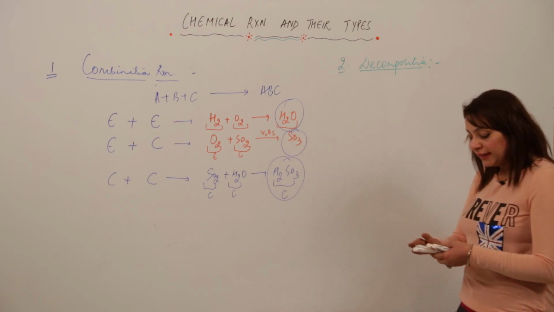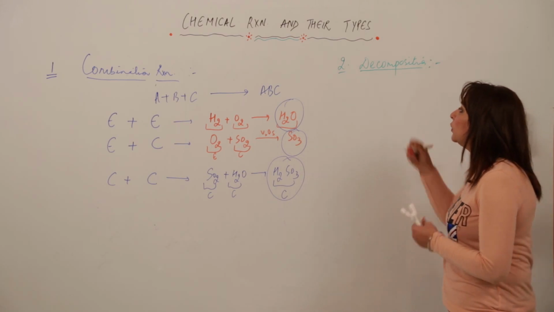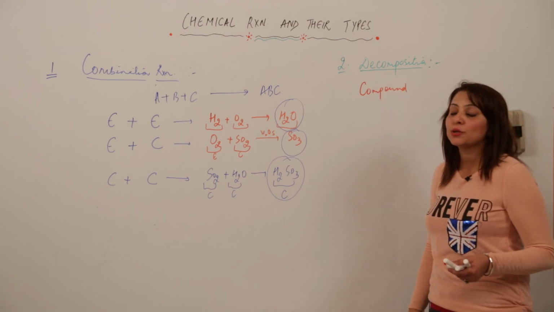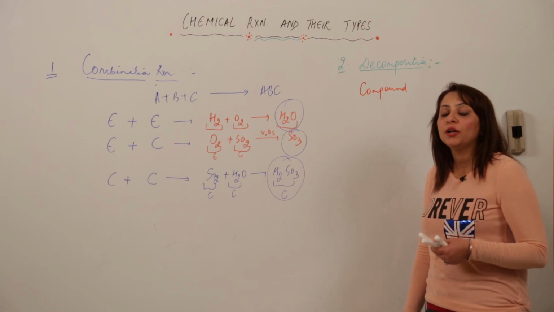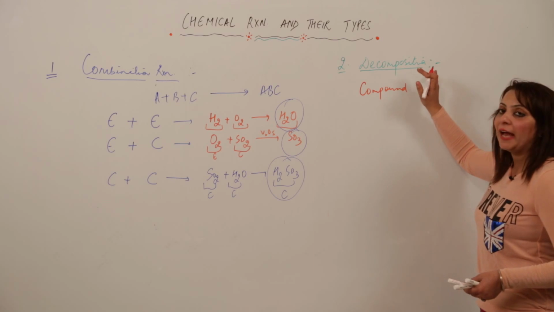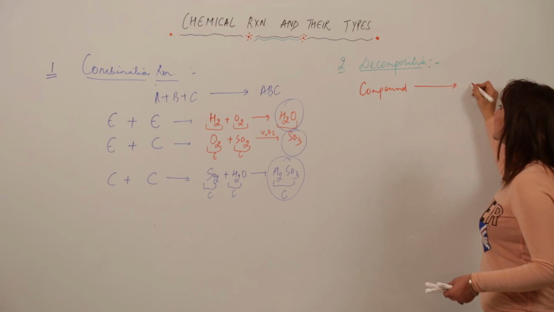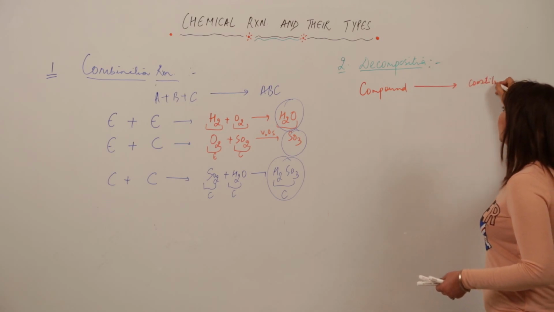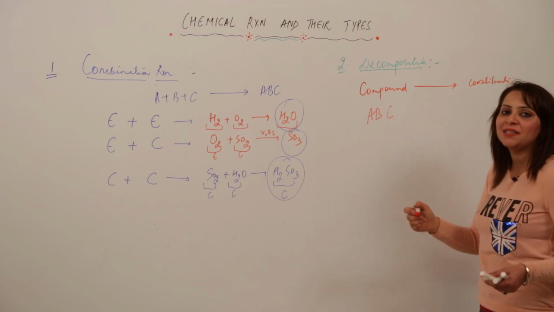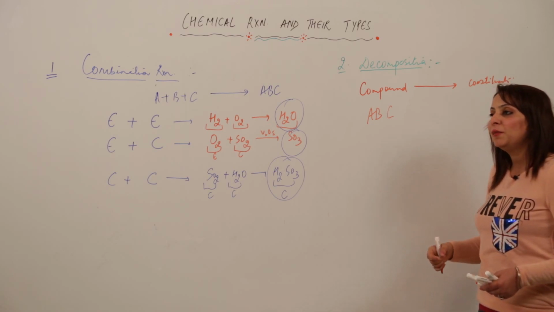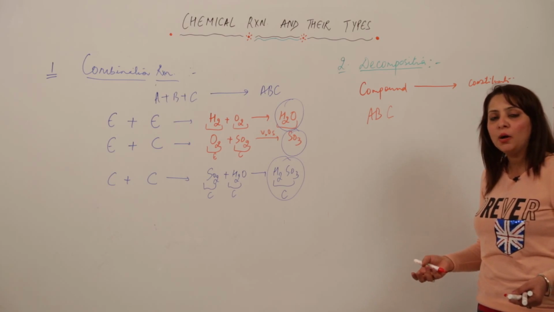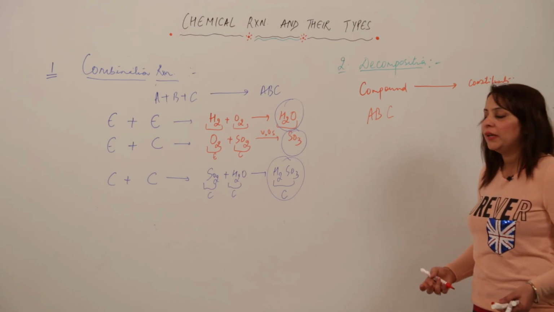Decomposition is a reaction in which a compound, because we know an element can't be split into simpler ones, so the reactant is always going to be a compound, breaks up into its constituents. It can be AB, it can be ABC, it can be ABCD. That means it can be formed from many elements. A minimum of two elements is required to form a compound, and it can have more than two elements as well.